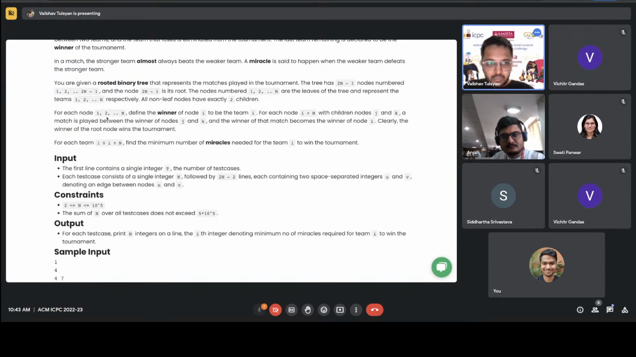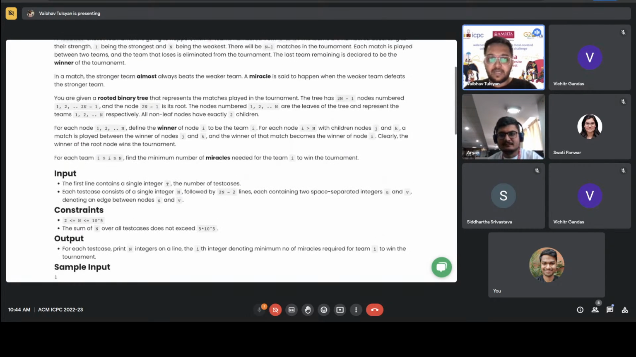Now for each node 1 to n, let's define the winner of node i to be the team i. For each node i greater than n, with children nodes j and k, we play a match between j and k, and the winner of that match becomes the winner of node i. As you can see, the winner would always be the root node of this binary tree. What you need to find out is the minimum number of miracles that team i needs to be part of to win the tournament. How many upsets would a team need to make in order to win this tournament? That's the idea behind this.